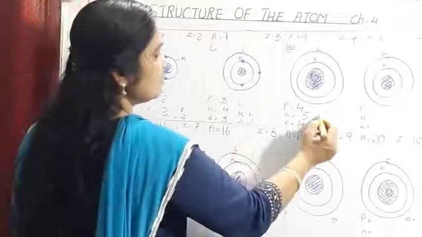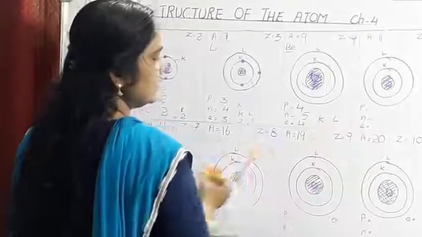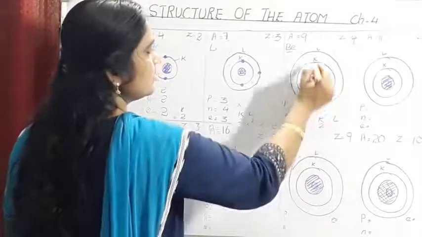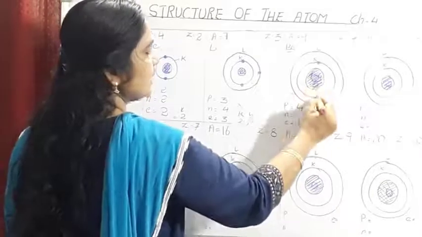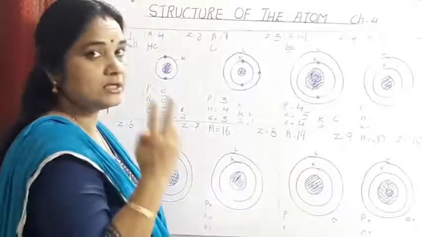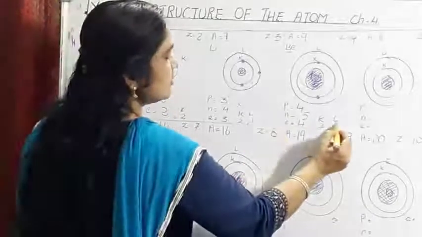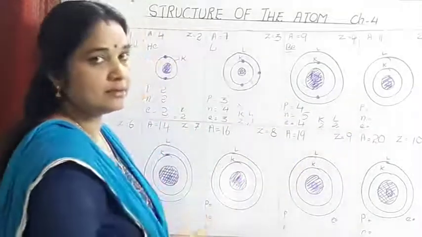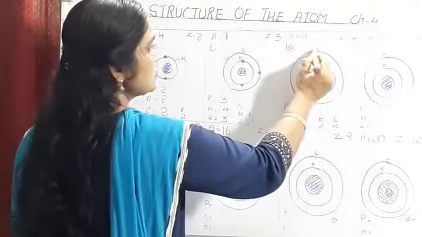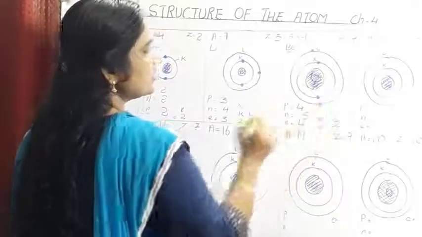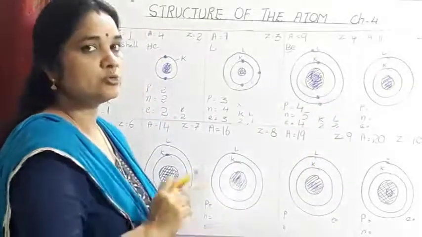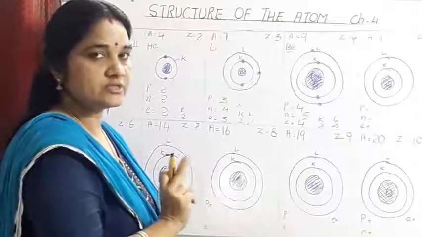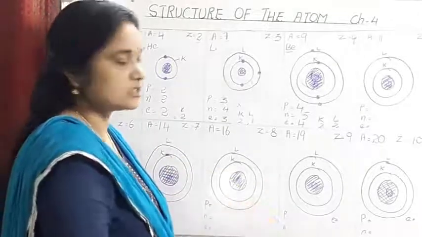So out of that, when you write the configuration K and L, out of 4, 2 will be occupying the first shell, that is K shell, and 4 minus 2, how many is remaining? 2 electrons. So 2 electrons will be accommodated in the L shell. So the electronic configuration of beryllium will be 2, 2. That is, the first 2 is in the K shell, and 2 will be in the next shell, that is L shell.